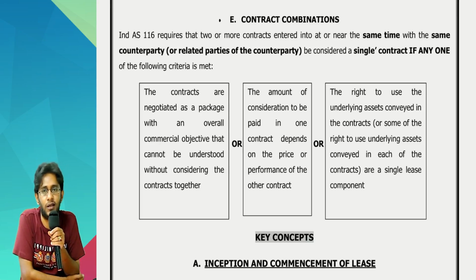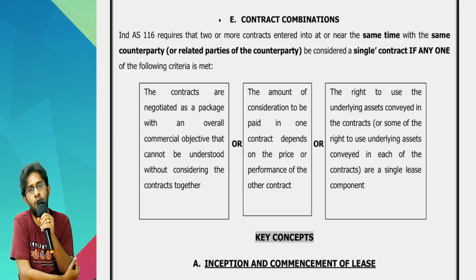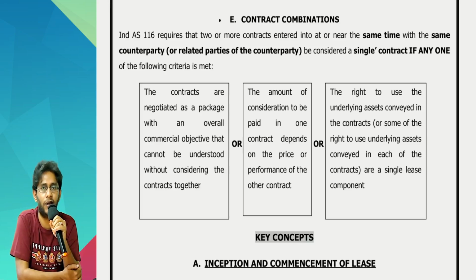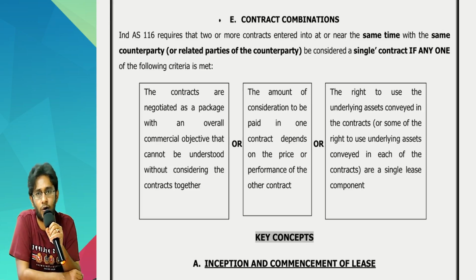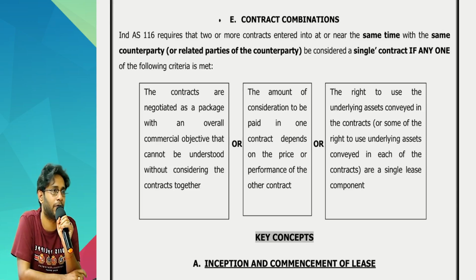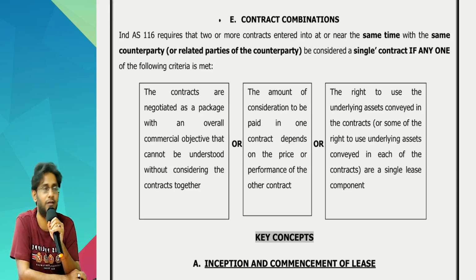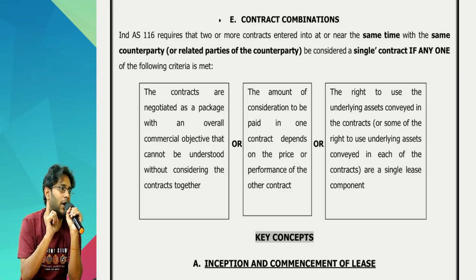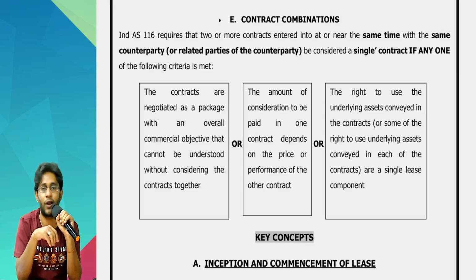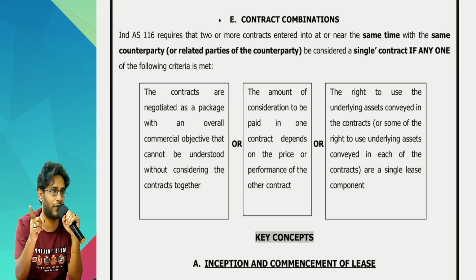Same discussion was there even in Ind AS 115 also. When there is a contract between entity and the customer entered at or nearly at the same time, then should we treat it as separate contracts or should we club them? The answer is you should club them and treat them as a single contract if any of the following is satisfied. I am not talking about 116, I am talking about 115.